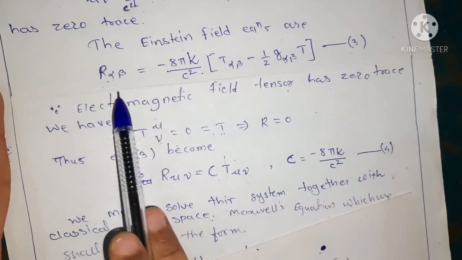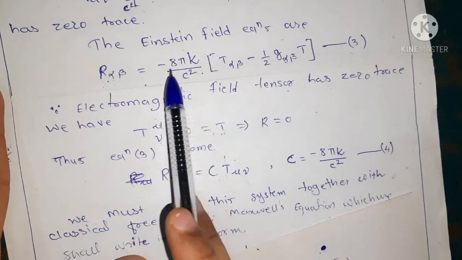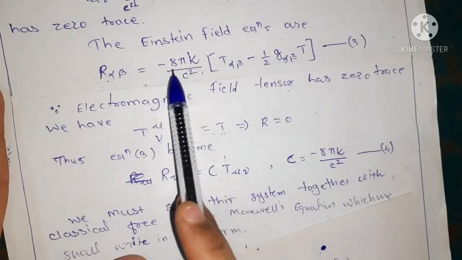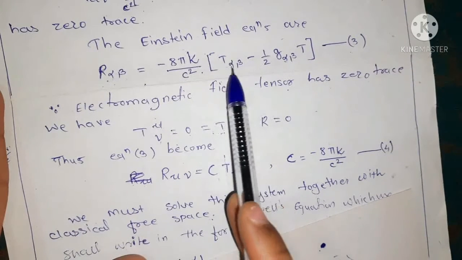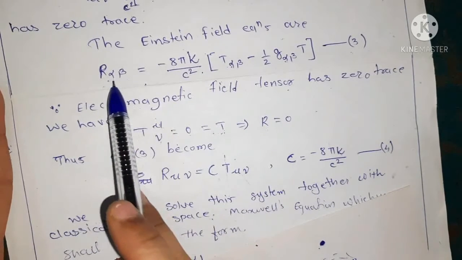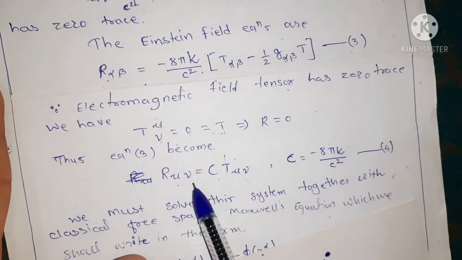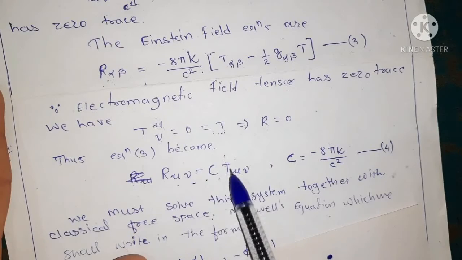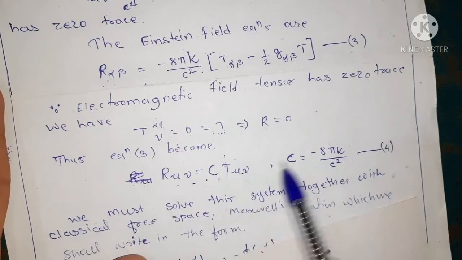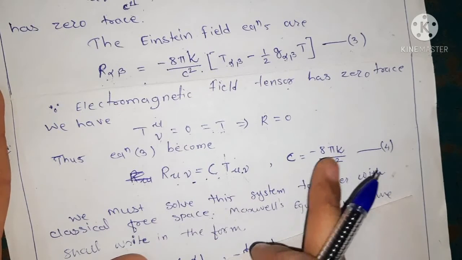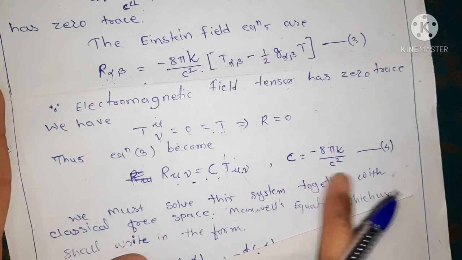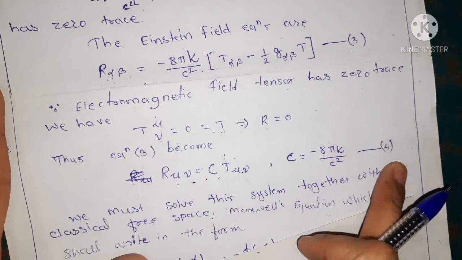Okay, so we use here T is equal to 0 in this equation 3. Therefore R alpha beta equals minus 8 pi k upon c square into T alpha beta. Okay, but we are writing this with the lower suffixes in the form of mu nu, R mu nu equals C T mu nu, where this is our capital C, and this capital C has the value minus 8 pi k upon c square, and we give this as equation number 4.